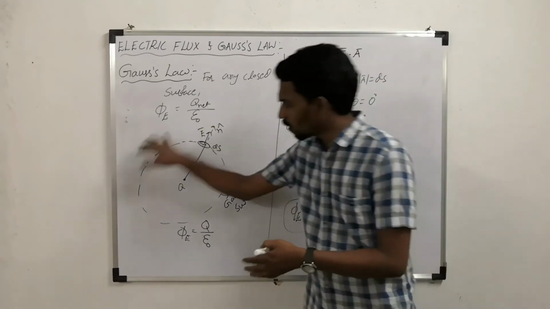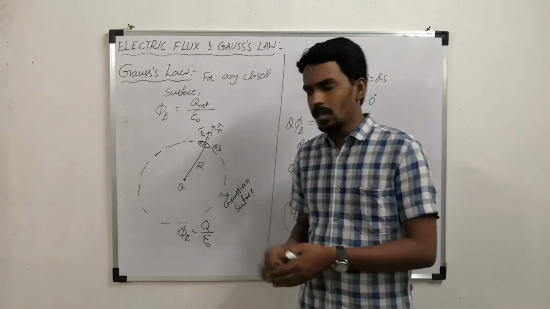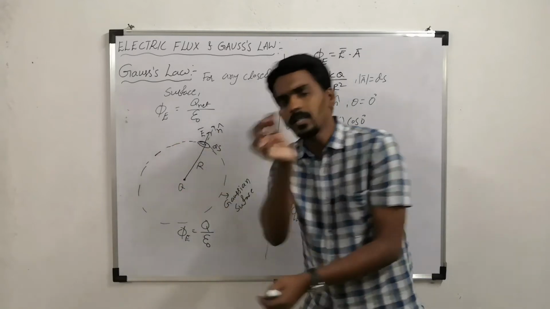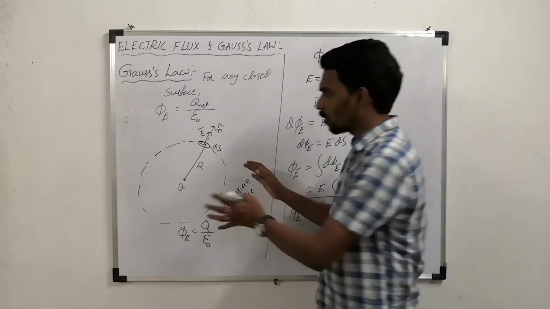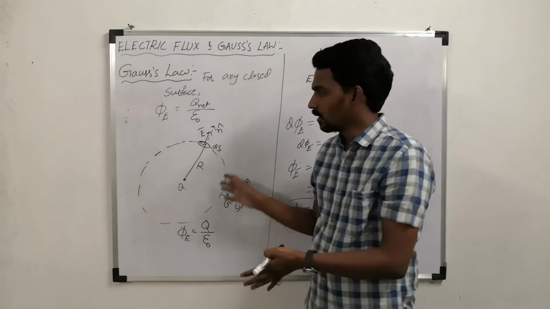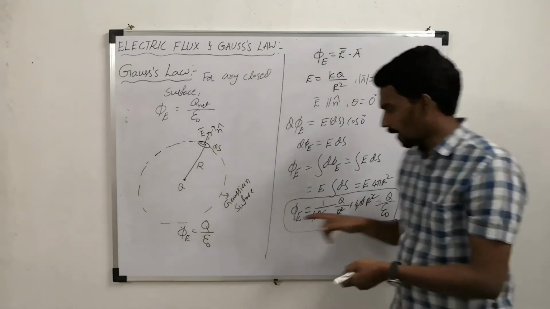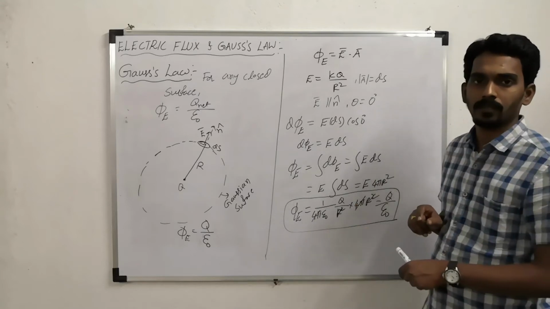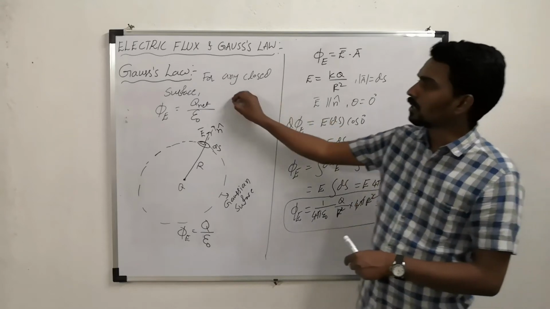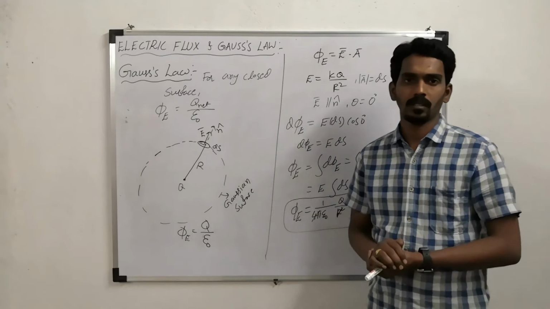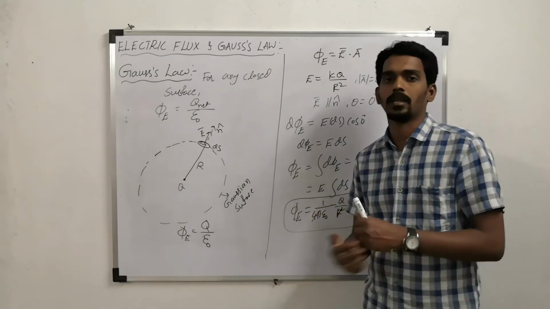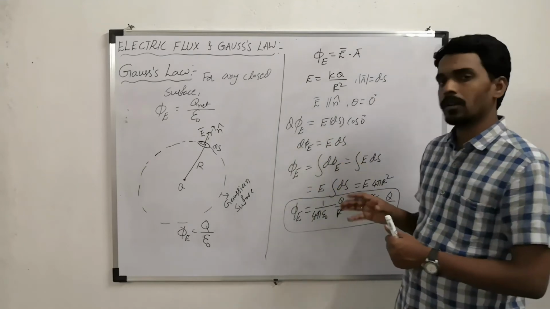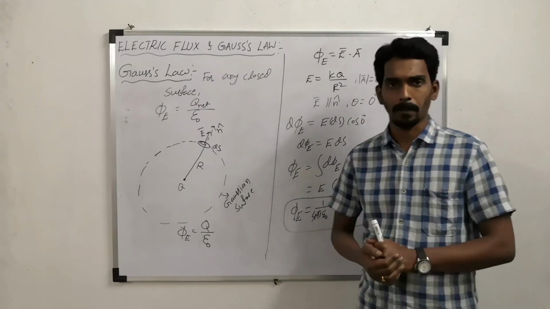If you imagine one closed surface around this charge, within this surface only one charge is there. So the total flux linked with this surface depends upon the total charge enclosed within it. That is what Gauss's law states, and we also proved it mathematically. This is a simple verification of Gauss's law.